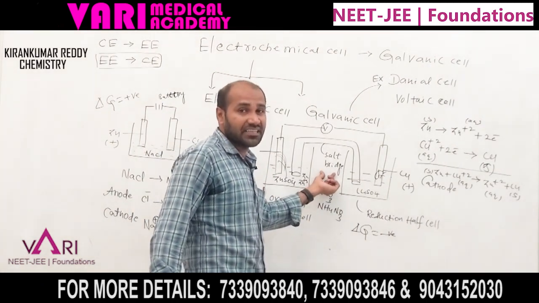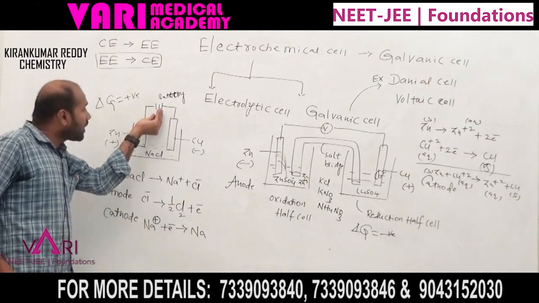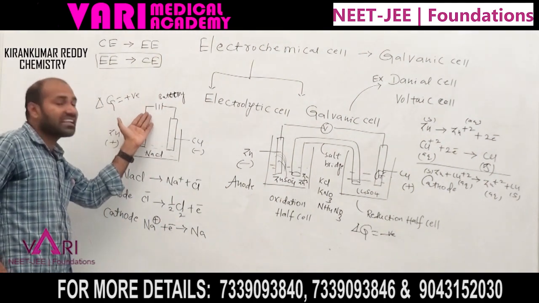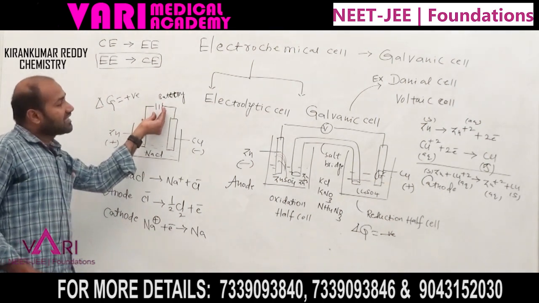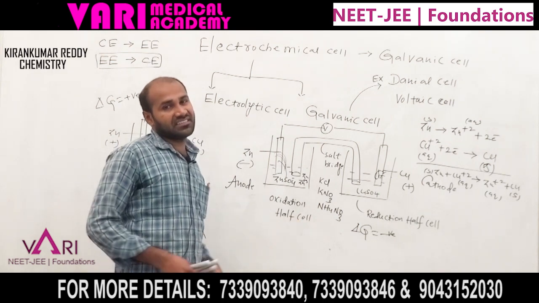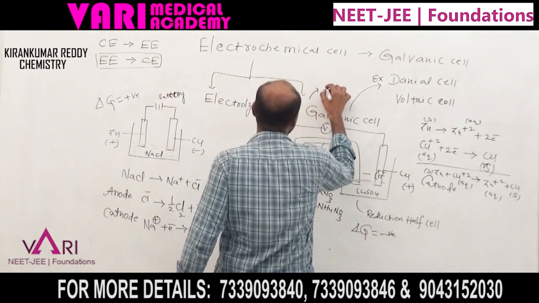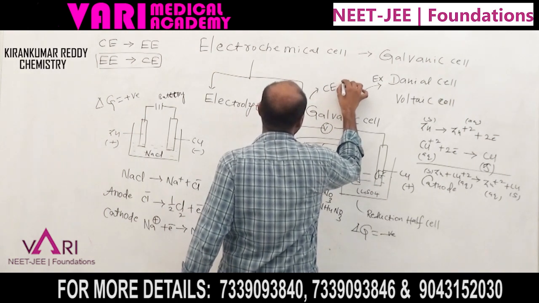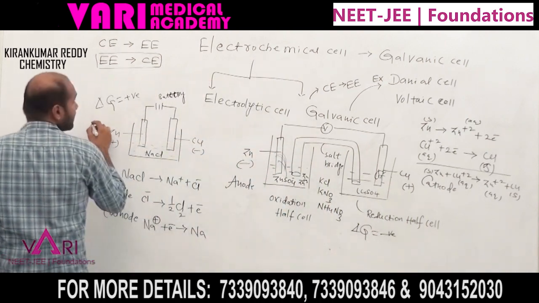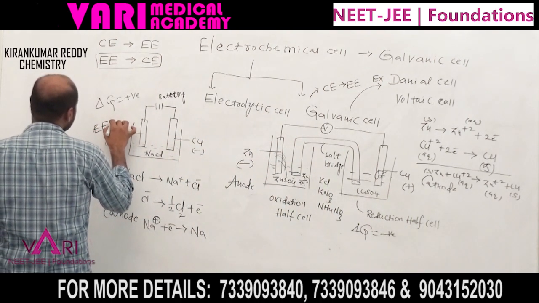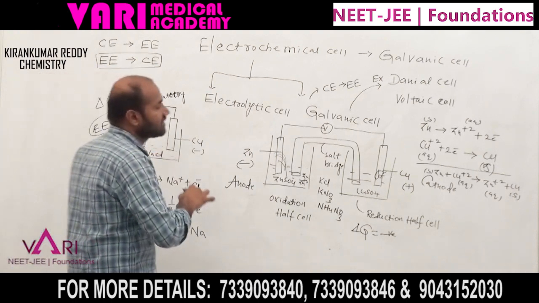In the electrolytic cell, we are providing electricity, that's why electrical energy is converted to chemical energy. The galvanic cell converts chemical energy to electrical energy. This is the electrolytic cell, this is the galvanic cell.